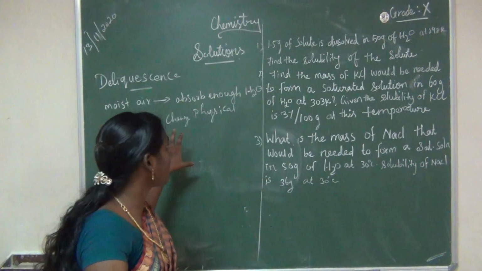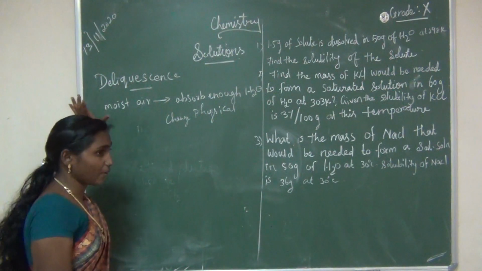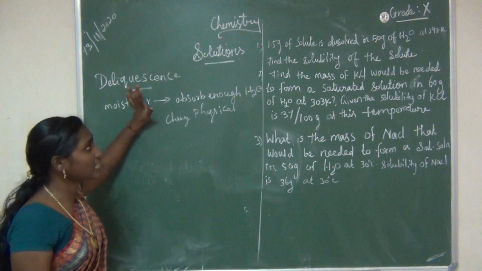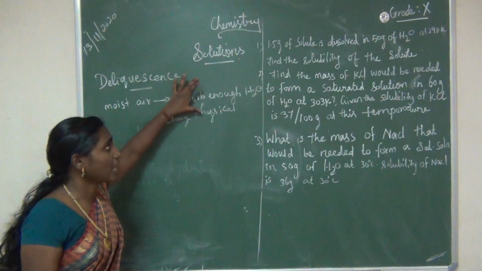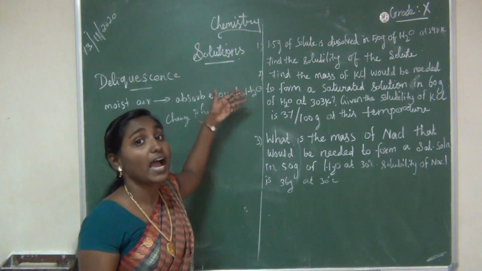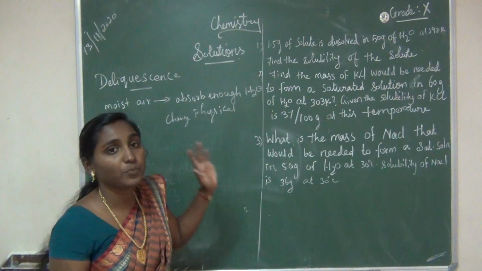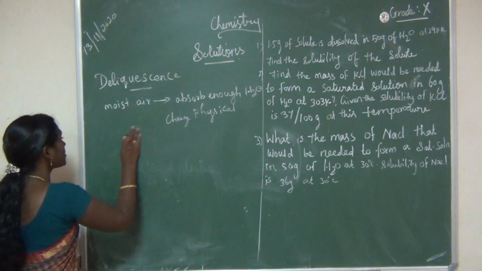Have you understood this deliquescent substance? Deliquescent substance means a substance that, when exposed to moist air at ordinary temperature, absorbs enough water and changes its physical state. Have you understood? Now an example for this deliquescent substance.